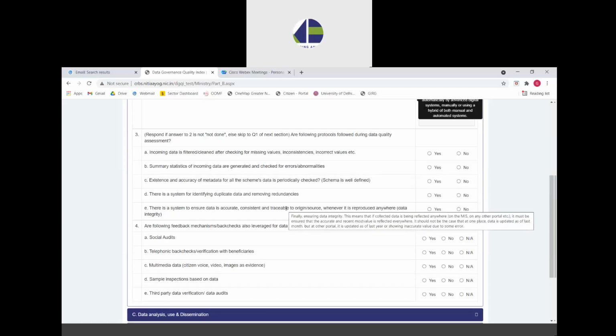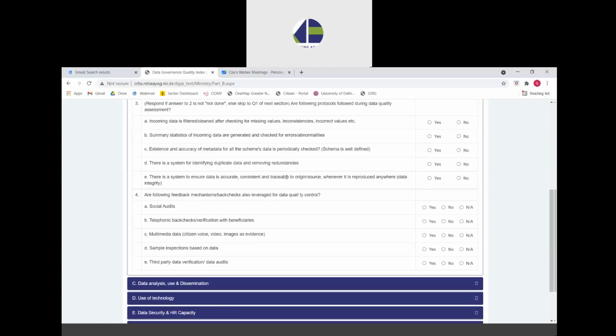And finally, the fifth and very important protocol, that is ensuring data integrity. That is, wherever data is being reflected, on any portal or anywhere, it is ensured that data is accurate. There are systems to ensure this, and ensure that the most recent value is reflected everywhere, so that it is not the case that at one place some data is reported, but at another portal of the same scheme division or of the same ministry some other value is being reported.